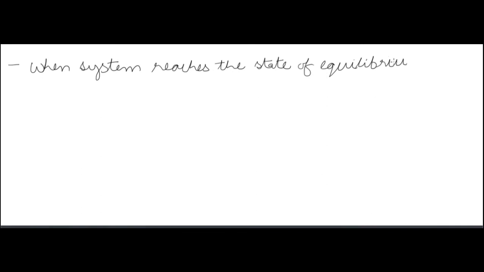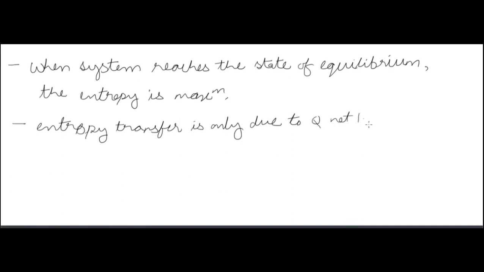And entropy transfer is only due to Q, not W. If you are given work, such as electrical work, I squared R T or V squared by R into T, or I V, where I is current and V is voltage, it is work, not heat, so there will not be any entropy transfer in the system.